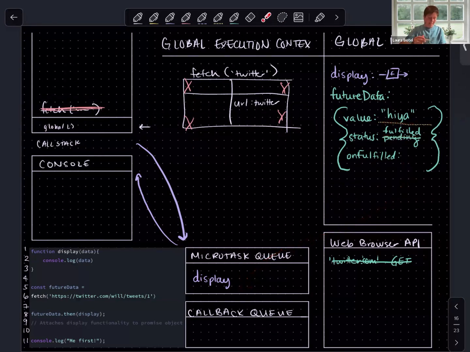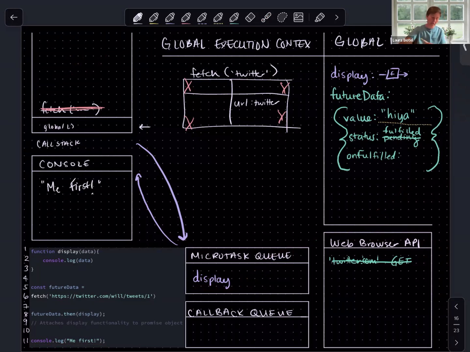All of that said, the event loop is still checking, now that it has something in the queue. Is the call stack empty? Yes, it is. There's nothing on it at this moment. Has all the synchronous code run? No, it hasn't. We still have this line of synchronous code on line 11. So we will run that and we will log to the console, me first.